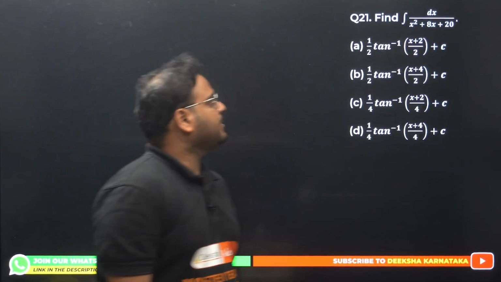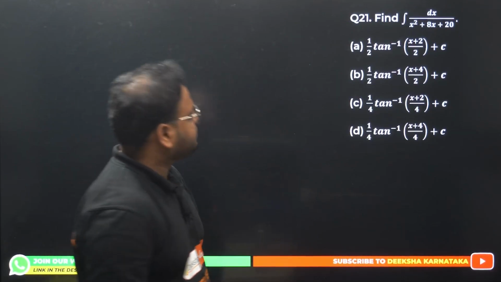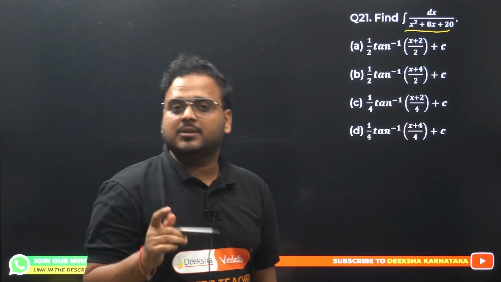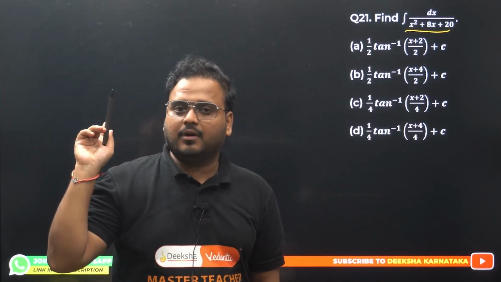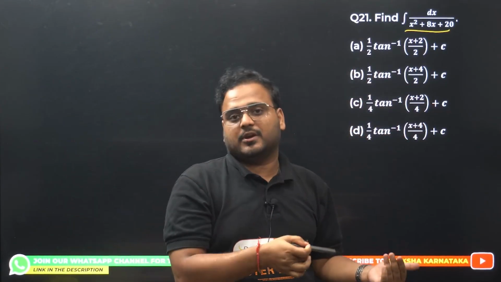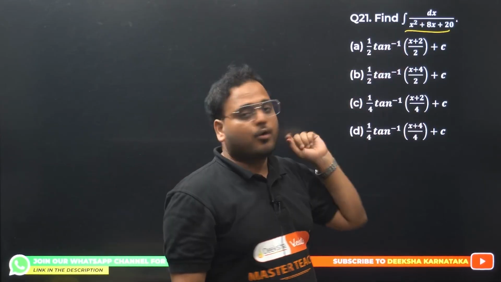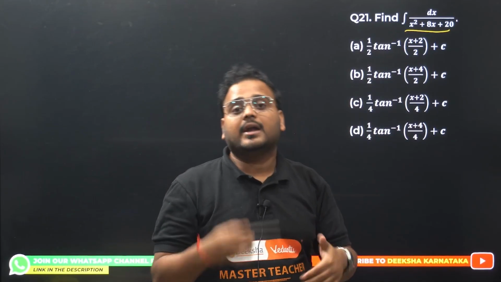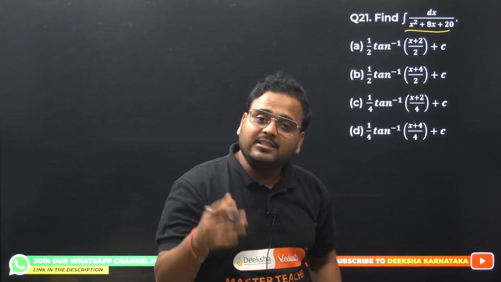21 now. dx upon x square plus 8x plus 20. Whenever I told you this, I gave you a particular function form. We have to look for making the perfect square first. The first step was to look for the coefficient of x square as 1. Is there? There is no coefficient, it means 1. And what is the next step? Next step is to find the perfect square form.